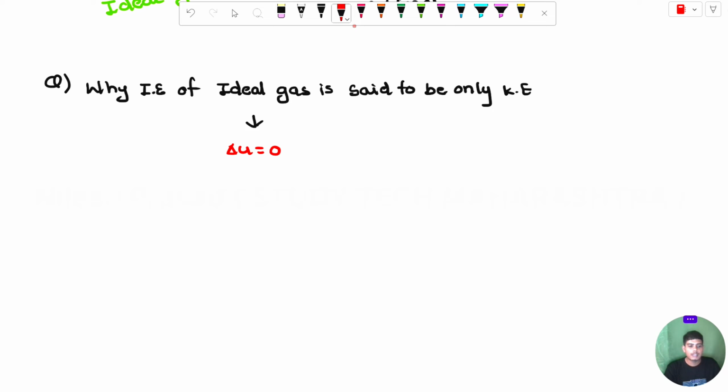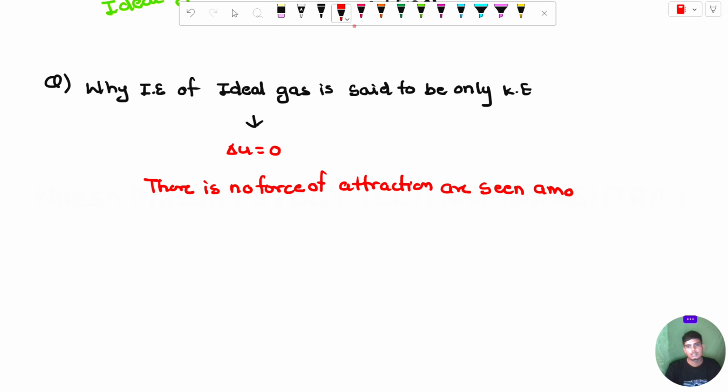Because in ideal gas equation, there is no force of attraction seen among the molecules, and it is denoted as a potential energy.